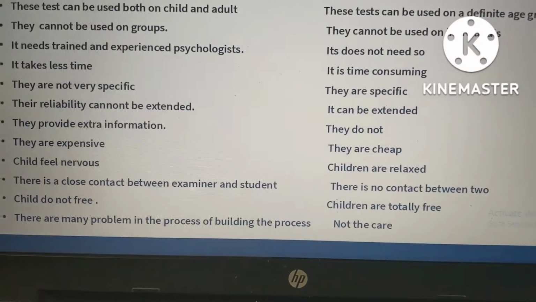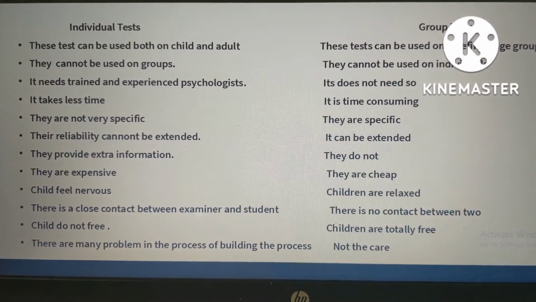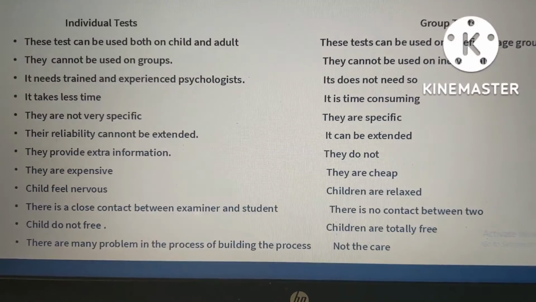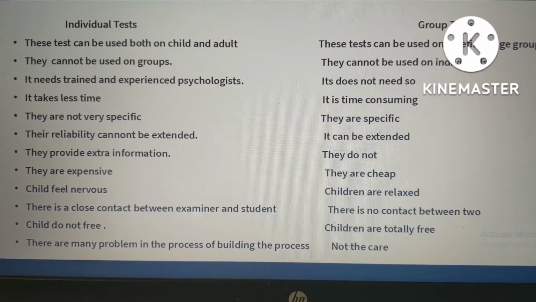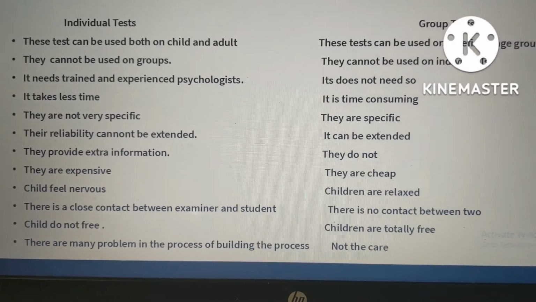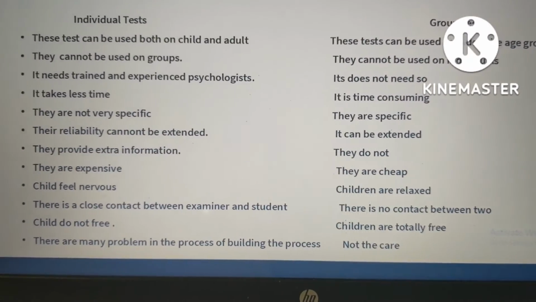It takes less time. The individual test takes less time, but the group test consumes more time. They are not very specific. The individual tests are not very specific, but the group tests are specific towards the syllabus or a particular topic.